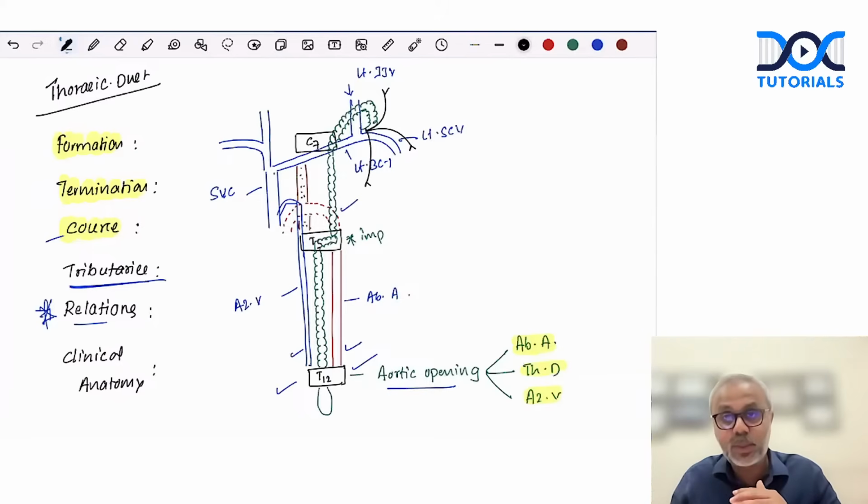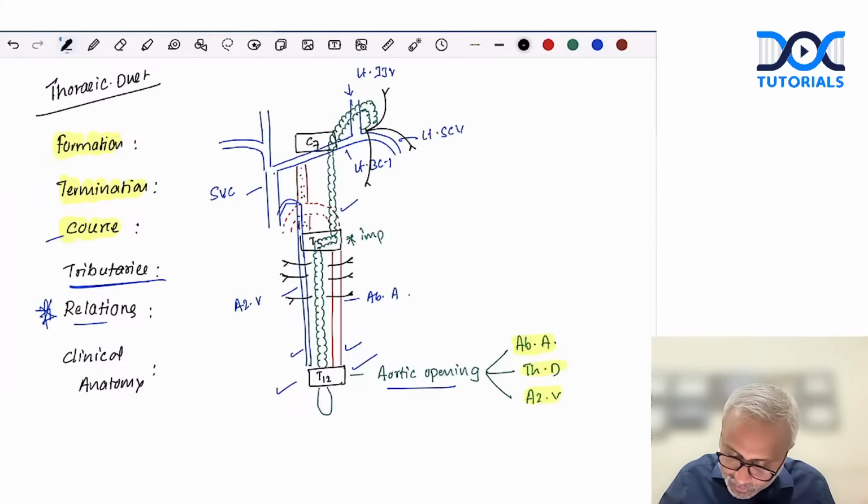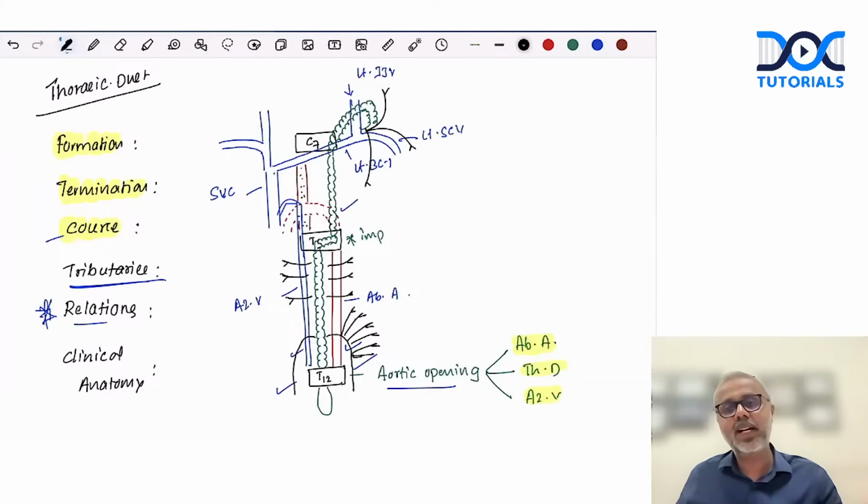Then when we come to the thoracic wall, we have the intercostal tributaries draining into the thoracic duct. Then if we come further down, we have the descending lymphatic trunk. The descending lymphatic trunk, remember, receives the lymphatics from the lower 6 intercostal spaces. The upper 6 will directly drain into the thoracic duct. The lower 6 will form the descending lymphatic trunk and will drain into it. This is what we need to talk about tributary.